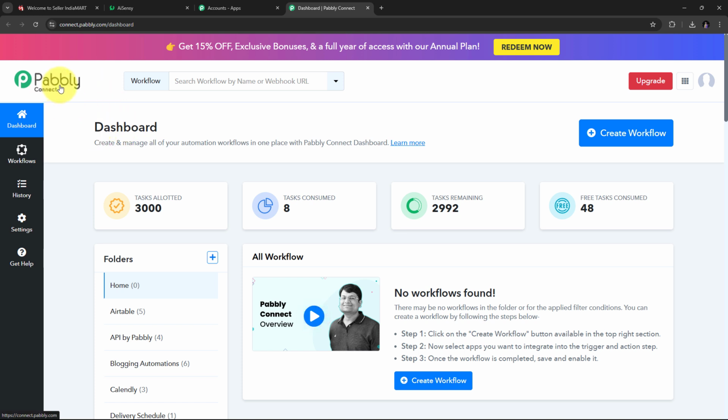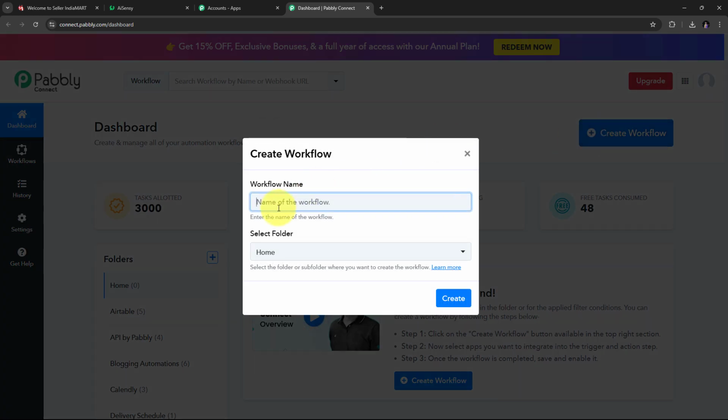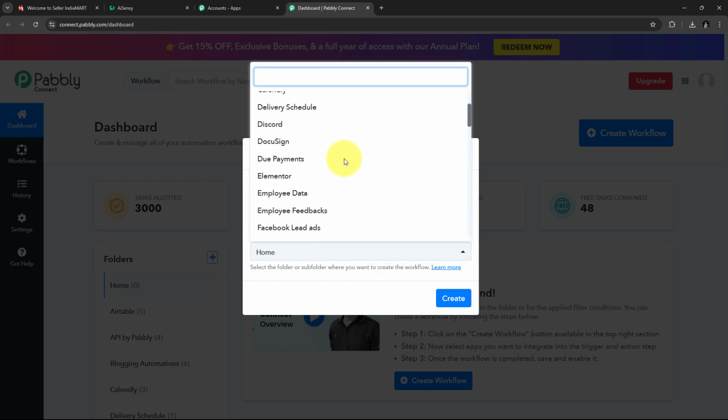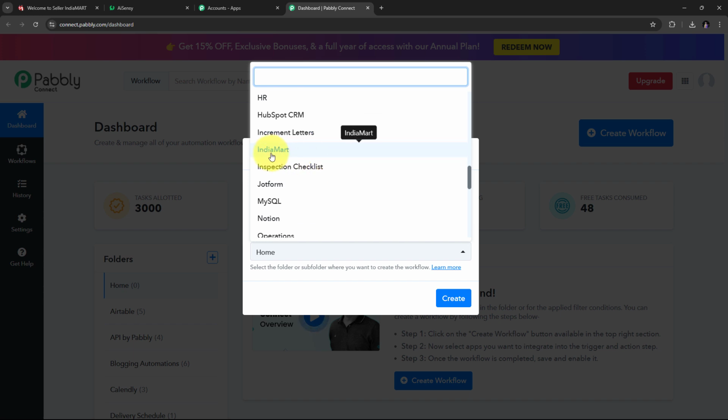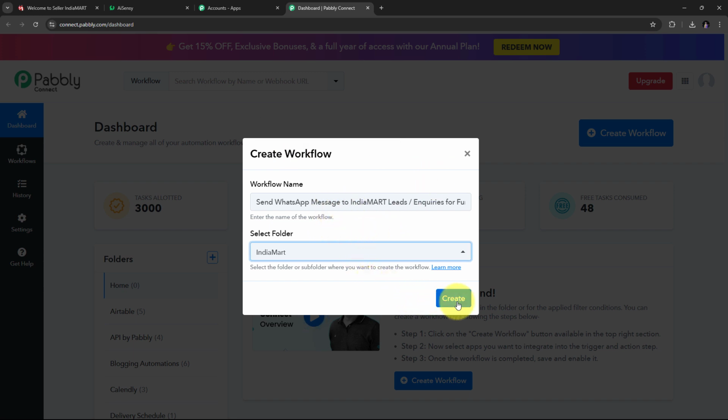Now here in the dashboard, what I need to do is I need to create a new workflow, and for that I'm going to click on this create workflow button and this window will pop up. Now here I need to name my workflow, so I'm going to name it as my objective, which is to send WhatsApp message to IndiaMART leads or inquiries for furniture and supplies business. Now what I need to do is I need to select the folder where I want to save my workflow, so I'm going to open this tab, and here in this tab I will find all the folders that I have in my Pabbly Connect account. And here I have this particular folder of IndiaMART, so I'm going to select that. And now I need to click on create.